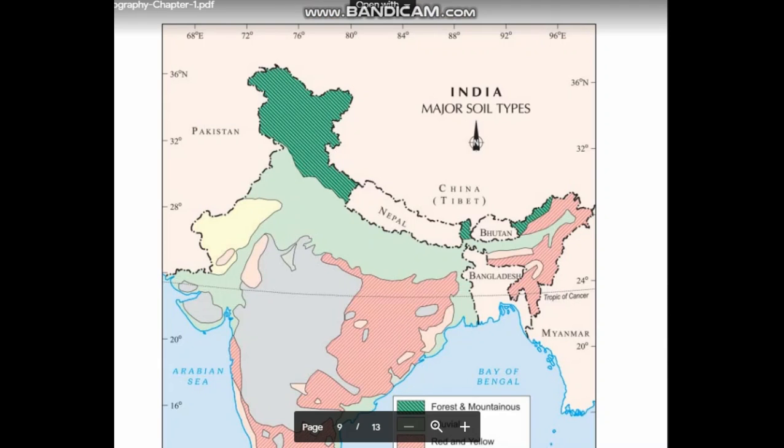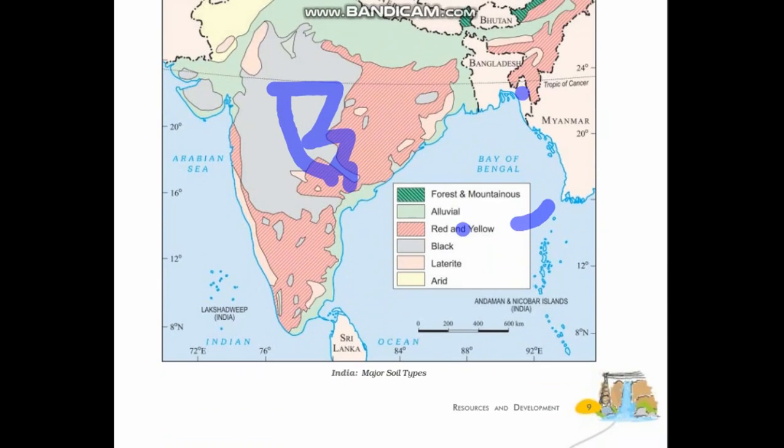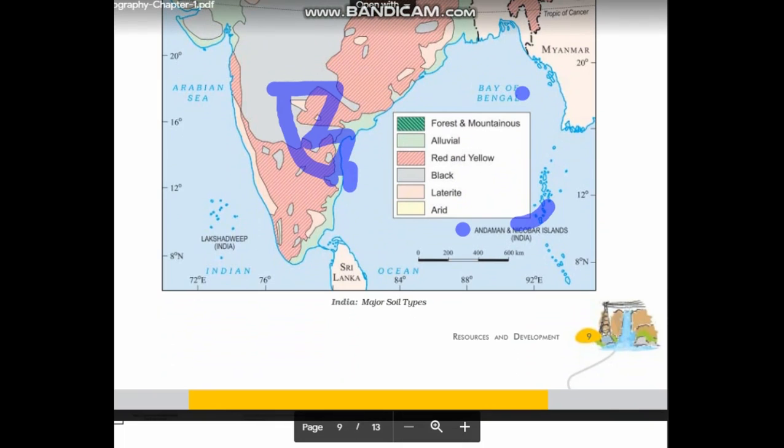As we can see in the map here, mountain soil is found in the north region of India, where the Himalayan mountains can be found, like Jammu and Kashmir, Himachal Pradesh, Uttarakhand, Sikkim and the north part of Arunachal Pradesh. In these places we can find the forest soil. And with this we have completed all the 6 major types of soil with the help of the map and the matter given in the textbook.